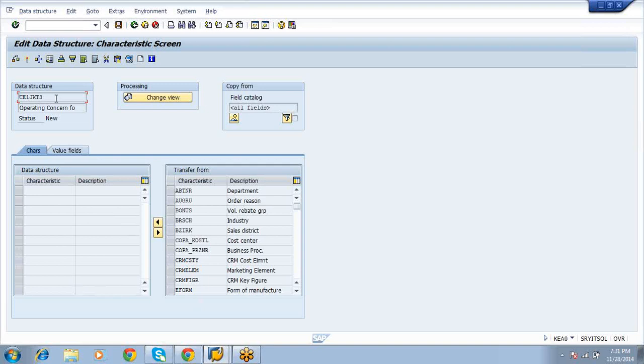At the time of operating concern creation, the system will create the tables automatically: the CE1 table, CE2 table, CE3 table, CE4 table. Here I created one user defined characteristic, that is the global region.